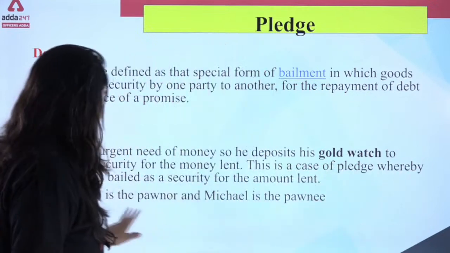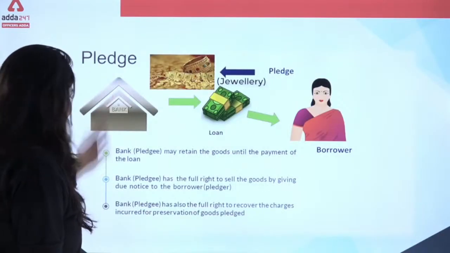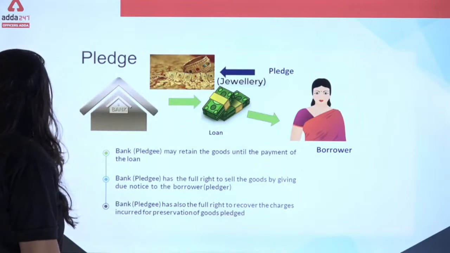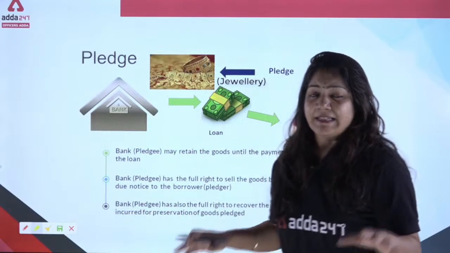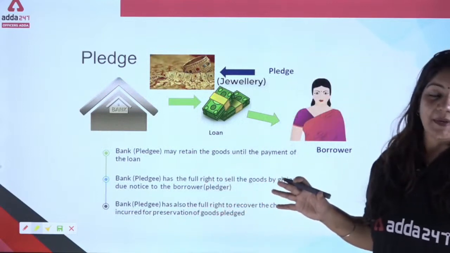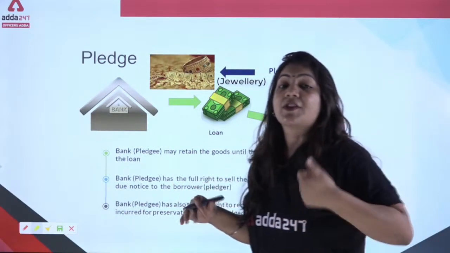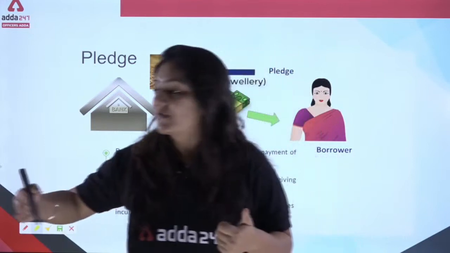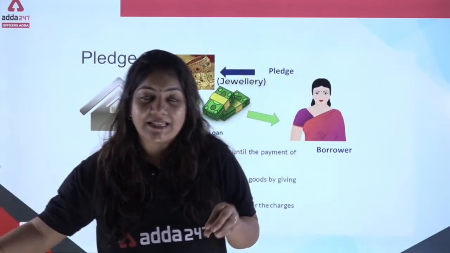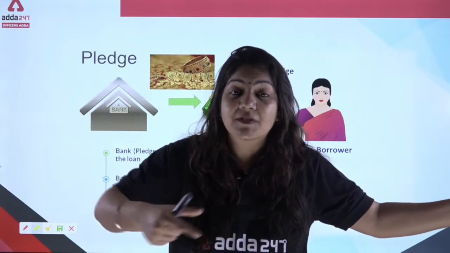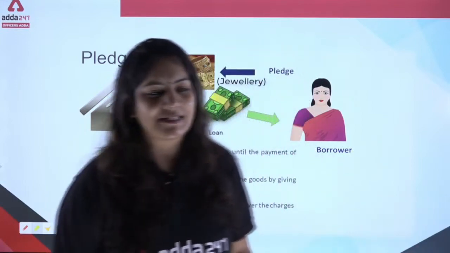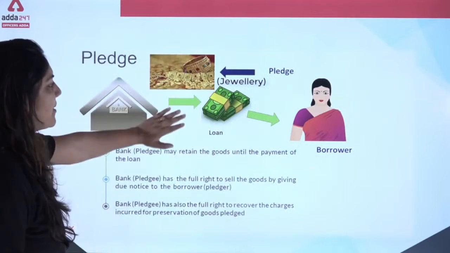Okay, now, first of all, this example, then we will do the definition. Now see, this is the simple definition of the pledge, because pledge is the kind of security. What are the things which the person can give as a security to the bank? So these types of security we are going to understand. Now this is the basic example of pledge.